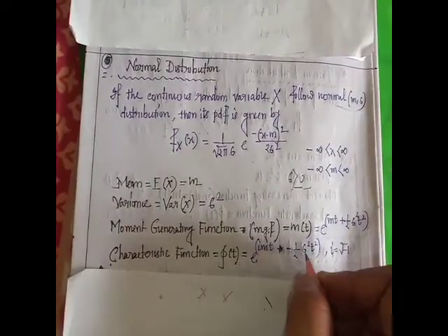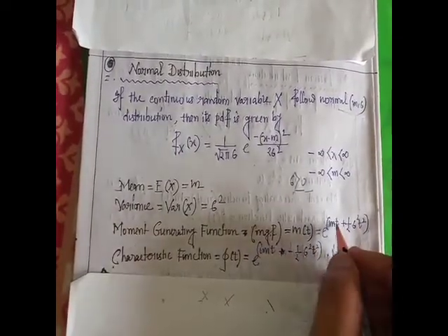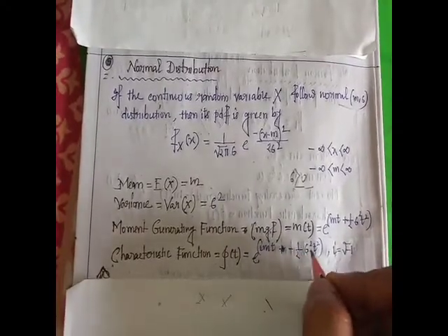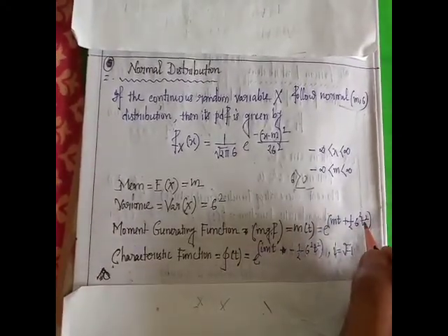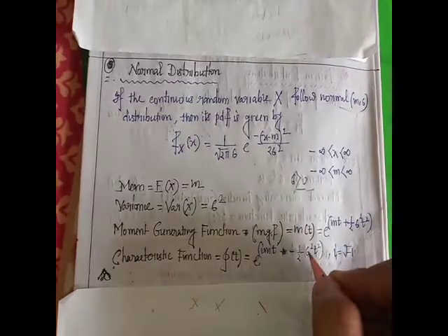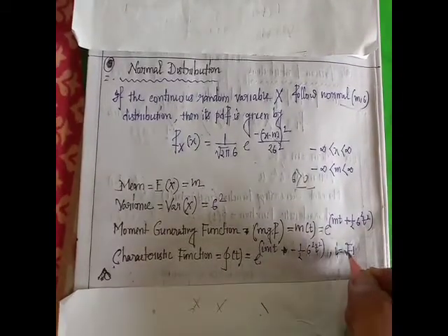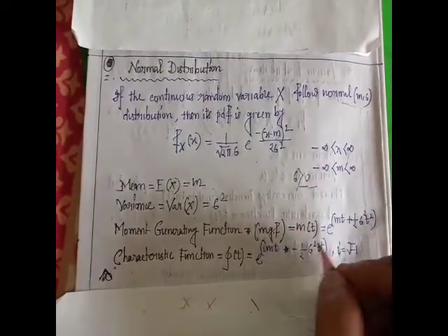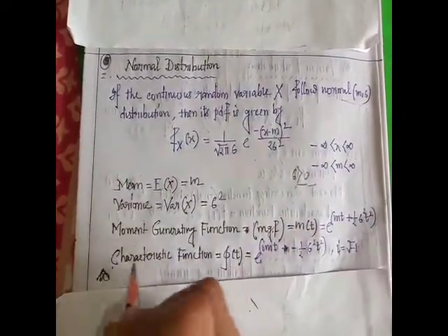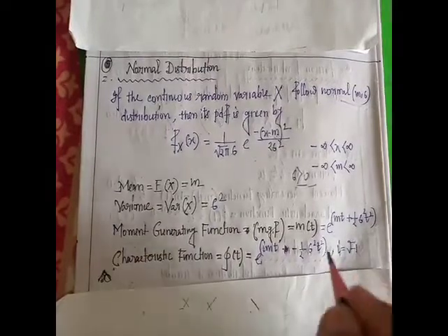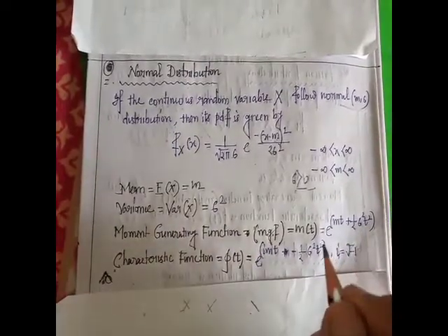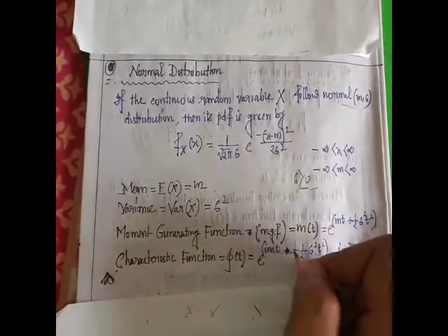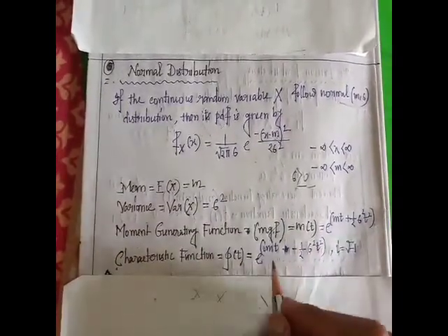Here we put t by it, so i square t square, and i square equals minus 1, so the plus becomes minus.